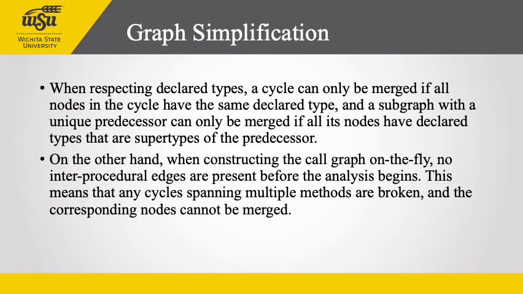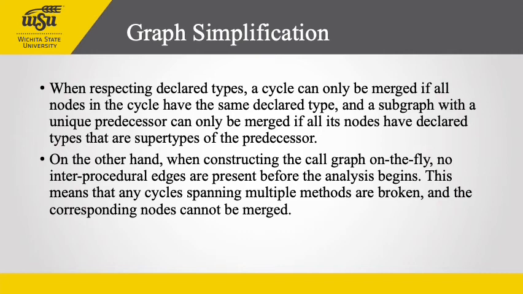Simplifying the pointer assignment graph by merging nodes known to have equal points-to sets speeds up the analysis. When respecting declared types, a cycle can only be merged if all the nodes in the cycle have the same declared type, and a subgraph with a unique predecessor can only be merged if all its nodes have declared types that are supertypes of the predecessor.